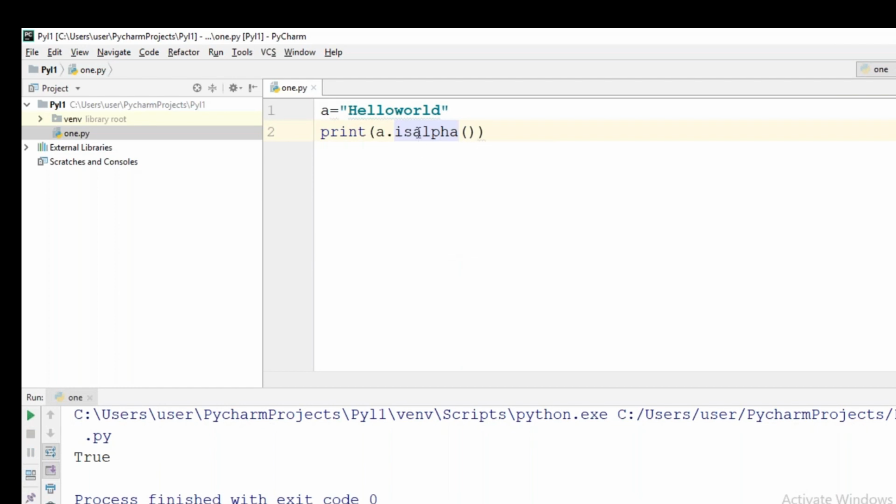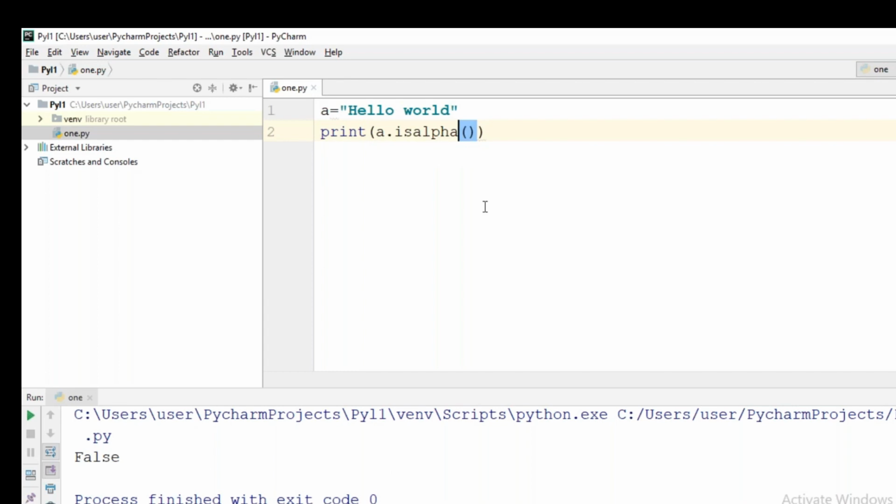Is alpha. In a string, actually what can be there? Numbers, special symbols, alphabets can be there. But is alpha when it will give true? If all the characters are alphabets only. Let's put one digit and now check. See, it will be giving false. Okay. If you just give like this, now also it will become false because space is not an alphabet. It is a special symbol. So this is what this is alpha.